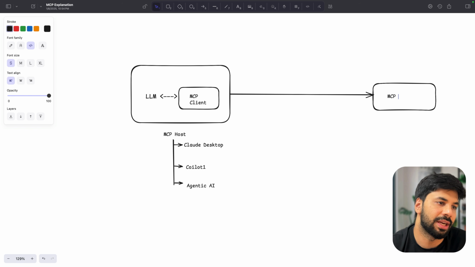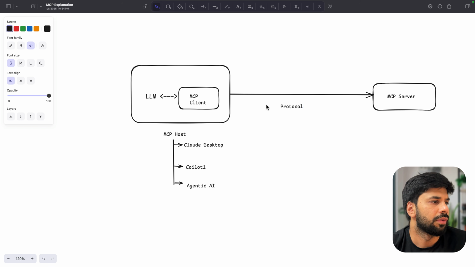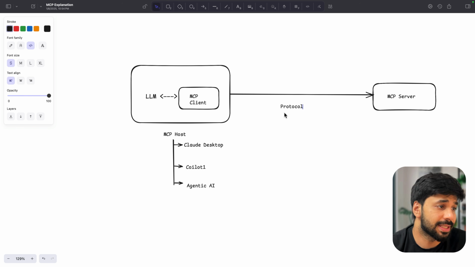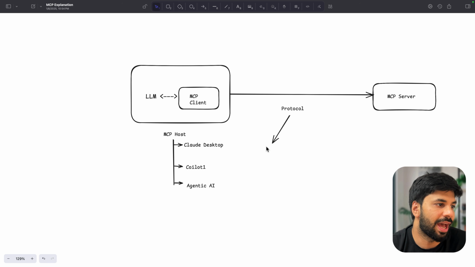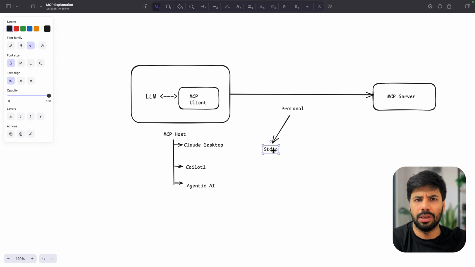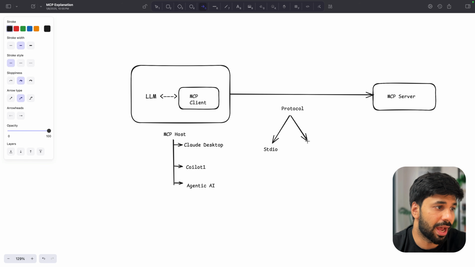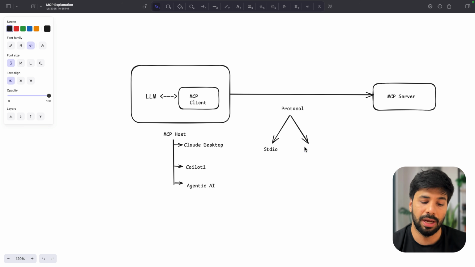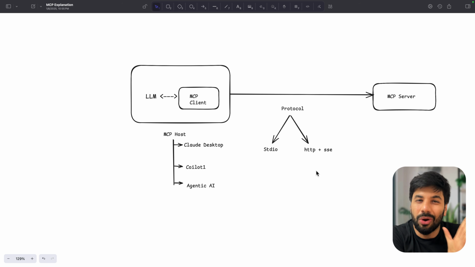So again, client server architecture. This is the protocol via which our information and everything gets transmitted, gets transported. This can be of two types majorly. So we have the STDIO, standard input output, which is very much how you take anything in your terminal, right? Or it can be on the server as well. So if you want, you can have the same on a server and then it will connect via HTTP plus SSE. So again, you don't have to go a lot deep into that.